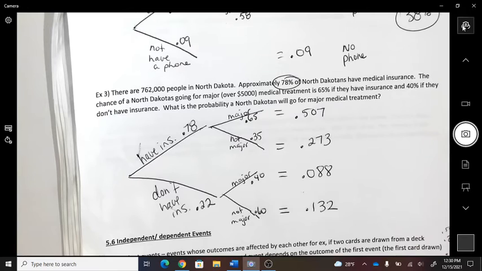There's all your possible situations. FYI, all four of those, if I added them together, they would equal 1, right? Because that's 100%. Okay, what's our question?